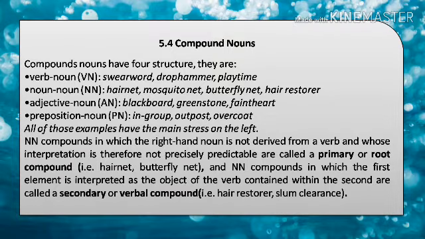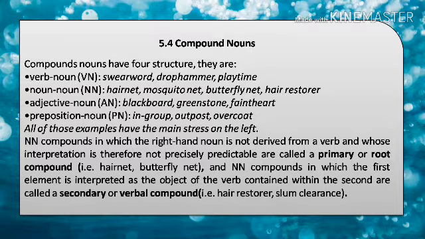Compound nouns. Compound nouns have four structures. They are: verb noun, example, swordfish, dropmare, playtime. Noun noun, example, hairnet, mosquito net, butterfly net, hair restorer. Adjective noun, example, blackboard, greenstone, faint heart. Preposition noun, example, in-group, outpost, overcoat. All of those examples have the main stress on the left.